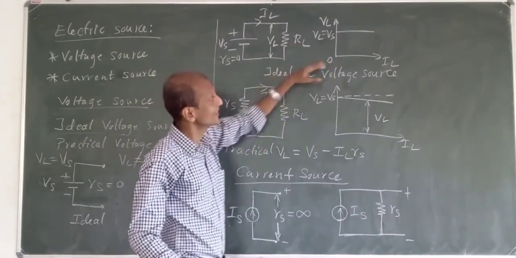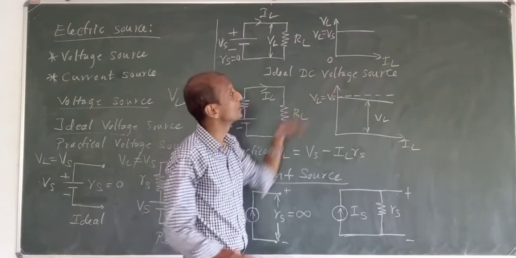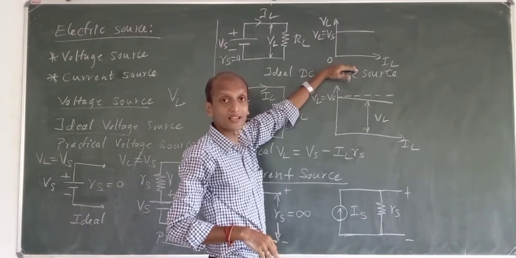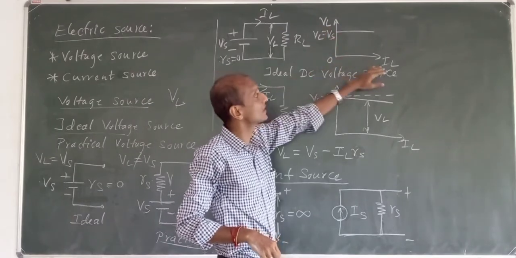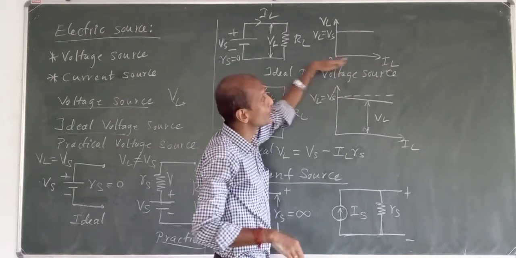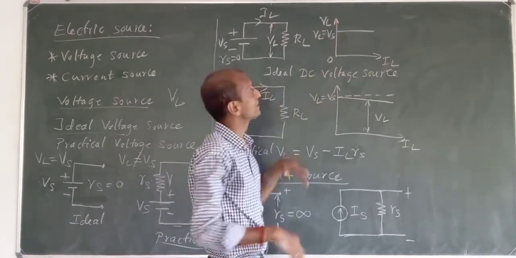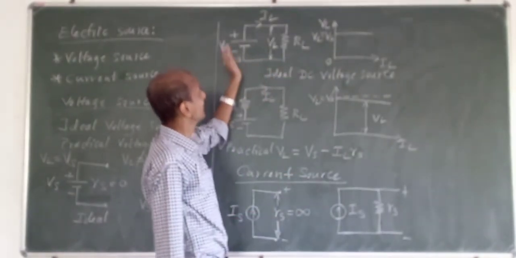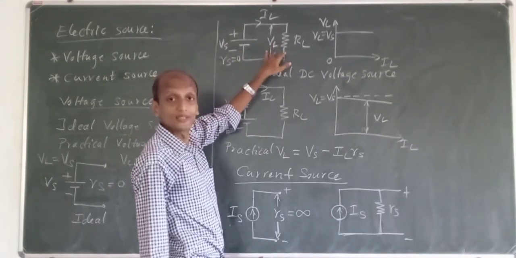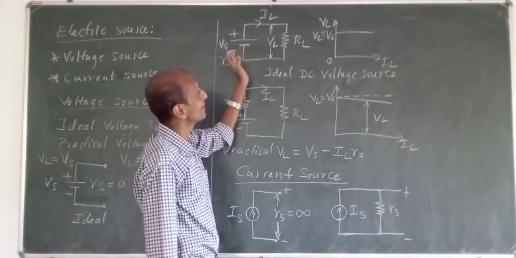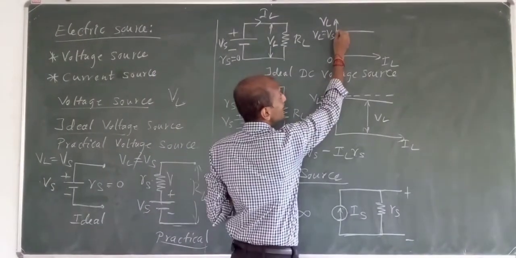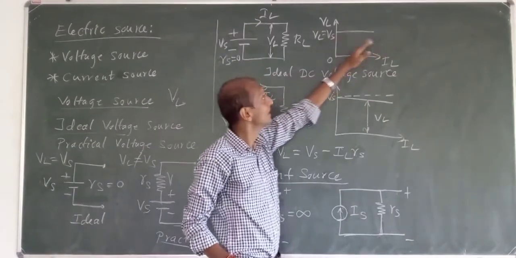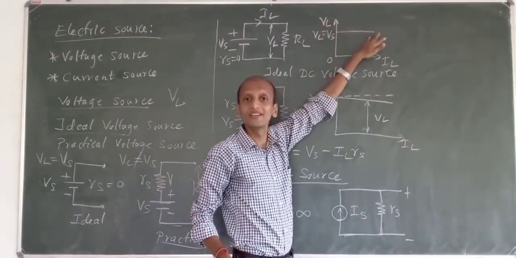Okay. So in graphical representation, I can show you how we can represent this with the VI characteristics. I have shown the characteristic graph. I use voltage versus current characteristics. Here we have IL, the load current, and this is VL, the load voltage. When we apply this voltage Vs to this circuit or load, the voltage remains constant.